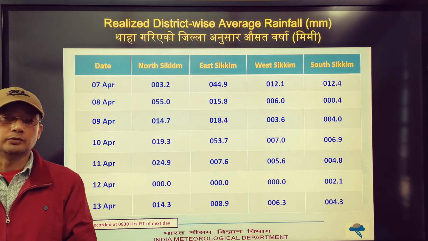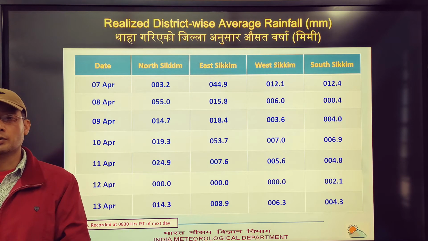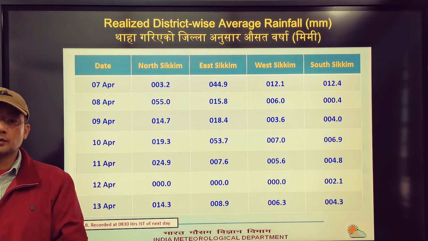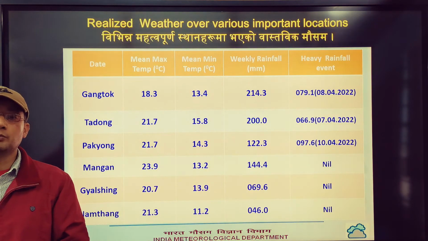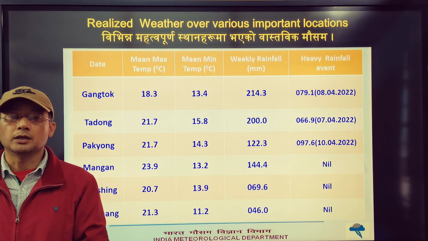Next we have realized district-wise average rainfall in millimeters from 7th to 13th April. Next we have realized weather over various important locations, that is Gangtok, Tadong, Pakyong, Mangan, Gizing and Namthang.